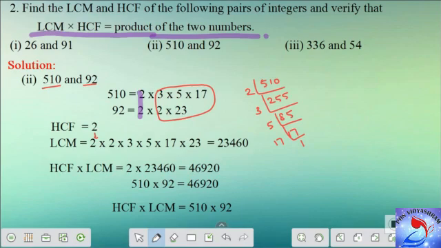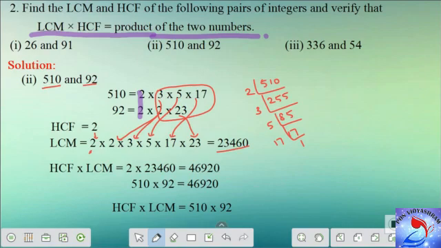So this is a process to write the LCM of any two given numbers when you write it as a product of its prime factors. So you can check LCM is nothing but the first number is going to be your HCF 2 into all the remaining factors, product of all the remaining factors, that is 2 and then you have 3, then you have 5, then you have 17 and the last one is 23. So LCM is equal to 2 into 2 into 3 into 5 into 17 into 23, and that gives you 23,460. So we are done with HCF and we are done with LCM.